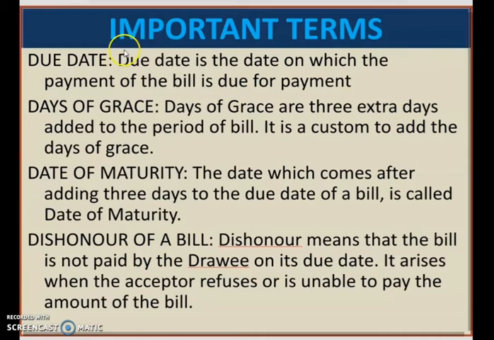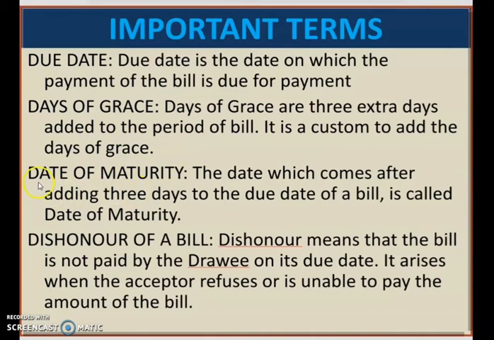Now let us see some important terms related to bills of exchange. The first is due date. Due date is the date on which the payment of the bill is due. When the bill amount is due for payment, that is known as due date. Days of grace: it is a usual custom that 3 days are added to the due date. Days of grace are 3 extra days added to the period of the bill, given to the drawee to make payment.